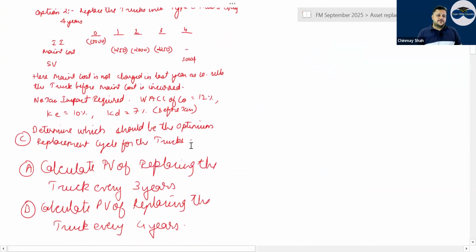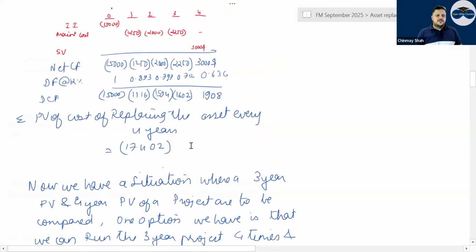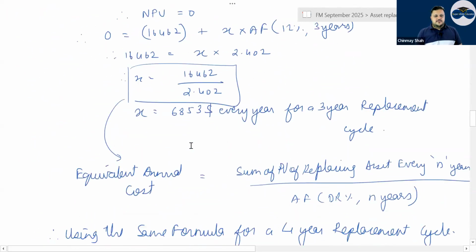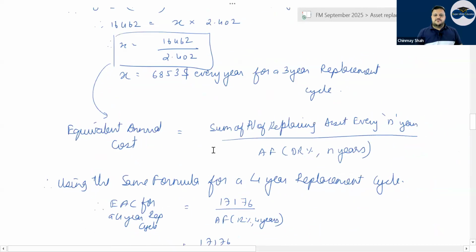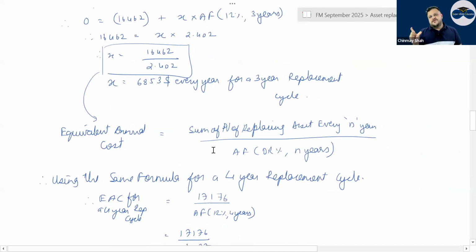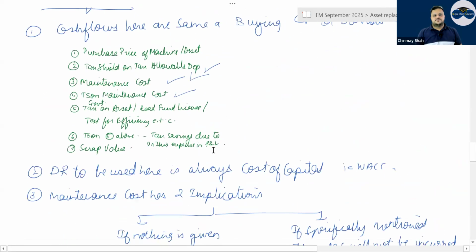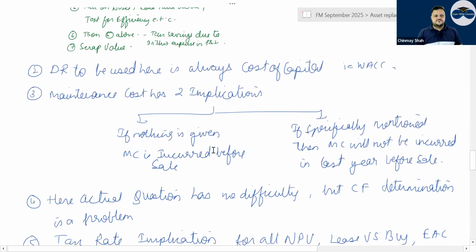Then use the EAC formula. What is the EAC formula? It is the sum of present values that you have calculated divided by the annuity factor, considering that it happens every year. If you replace it continuously, you get an equivalent cost for every year in both situations, 3 year and 4 year. Wherever you have the least cost or lower cost, you have to choose that option. Correct or not?